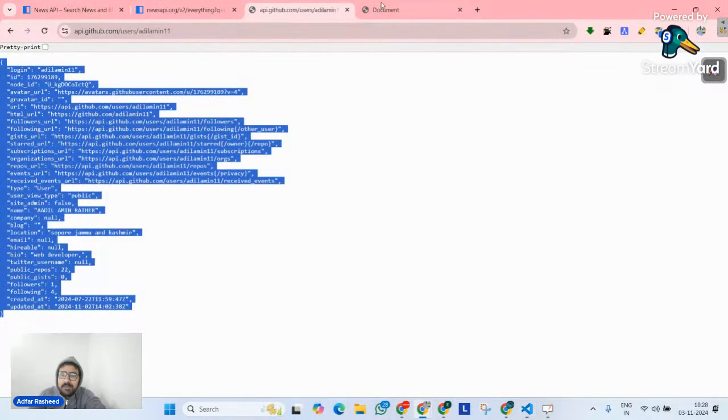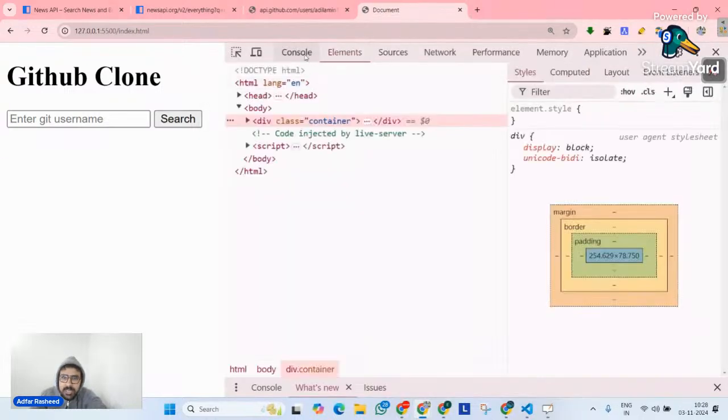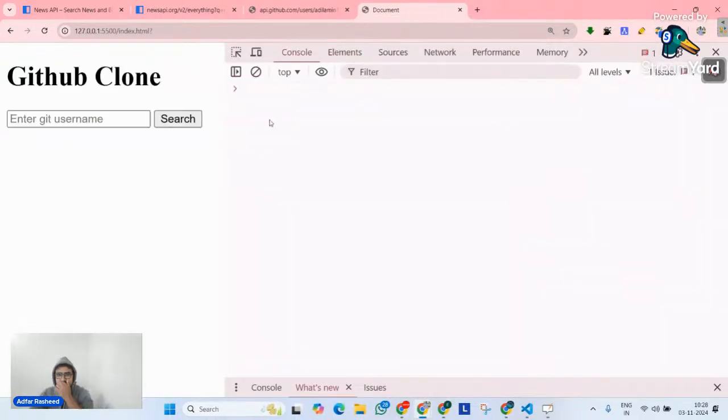Let me go to my website, go to the inspector, go to the console, and click on search. Now, when I click on search, something is happening. What is that? Quickly revise the concept of forms: whenever you submit any form, what is the default behavior? What is the default behavior, guys? Tell me quickly.